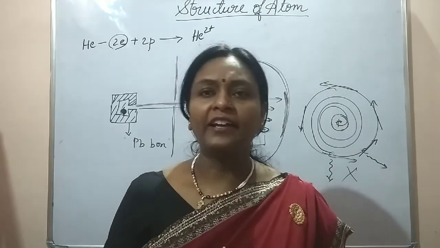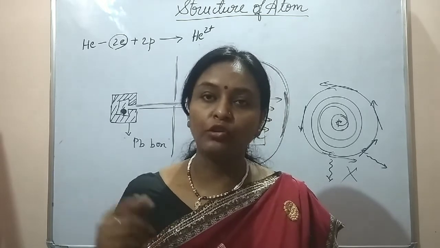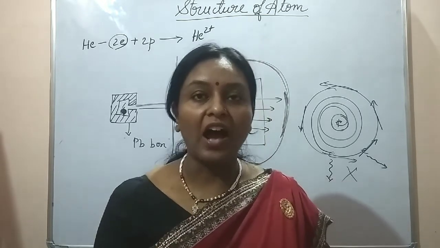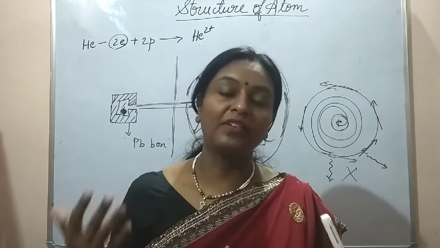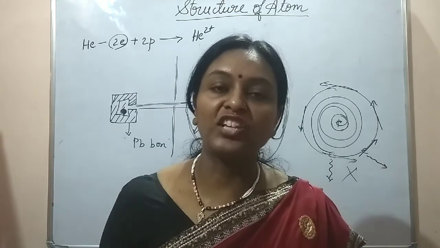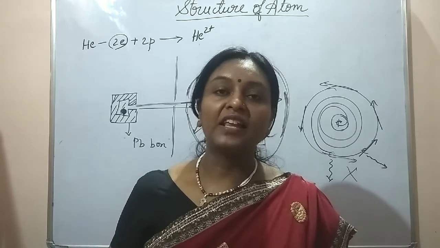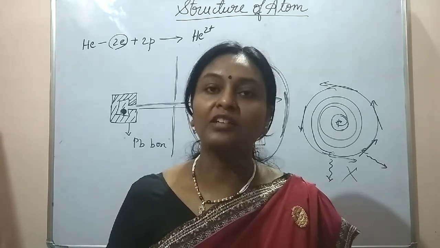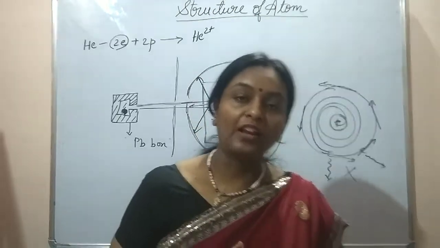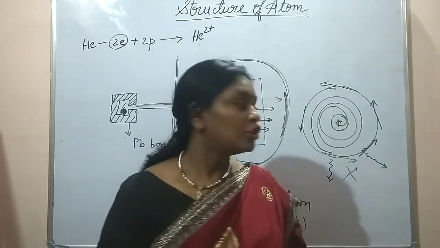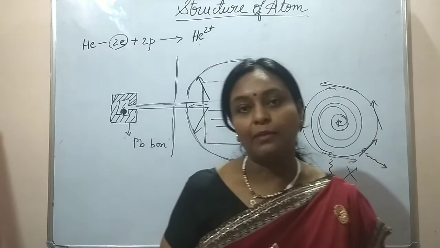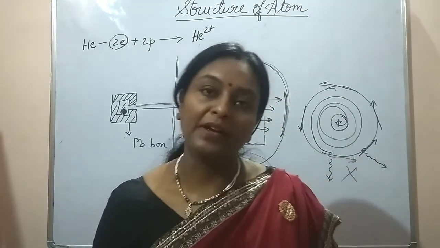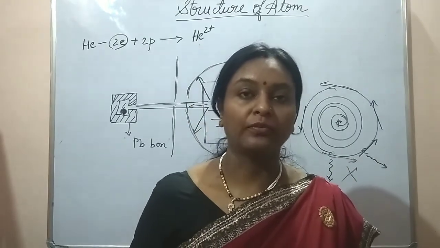Now you can say, then why is it that planets don't lose energy when they are revolving around the sun? Because even their direction is changing continuously. But the answer is that planets are non-charged particles. They do not have any charge, but an electron is a charged particle. So this theory is not applicable to planets, but is applicable to the electron.